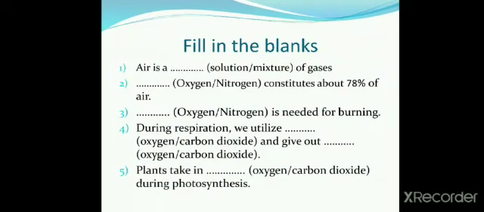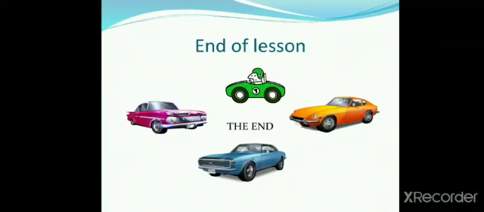During respiration, we utilize dash and give out dash. The options are oxygen or carbon dioxide. The answer is carbon dioxide. During respiration, we utilize oxygen and give out carbon dioxide. Plants take in dash during photosynthesis. Plants take in carbon dioxide during photosynthesis. This is the end of the lesson.